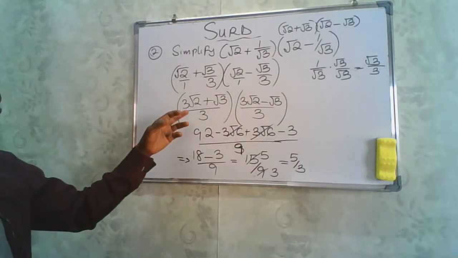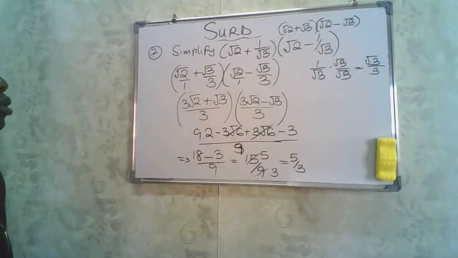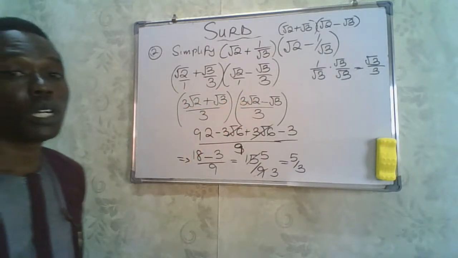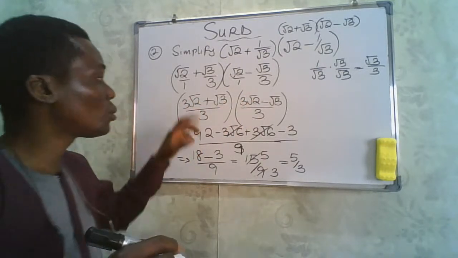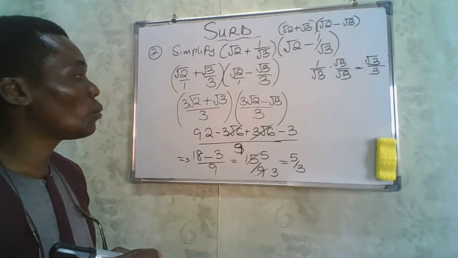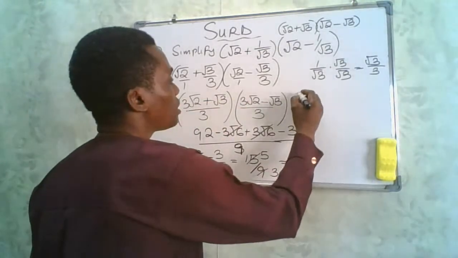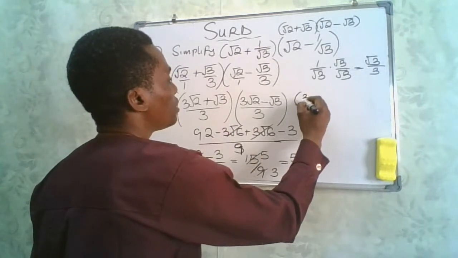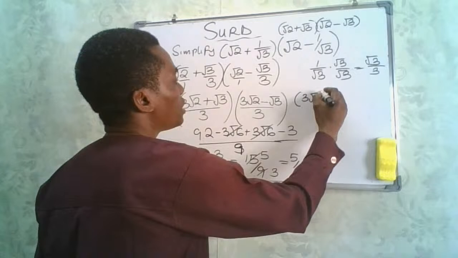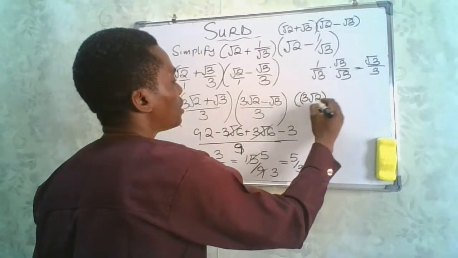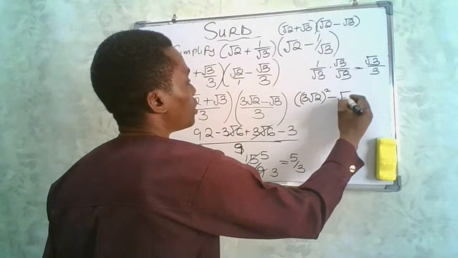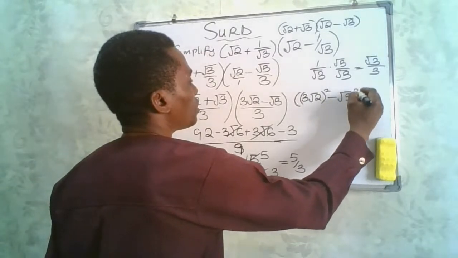Now there is a way we go about multiplying two surds like this. If you can do this, you have 3 root 2 all squared minus root 3 squared.